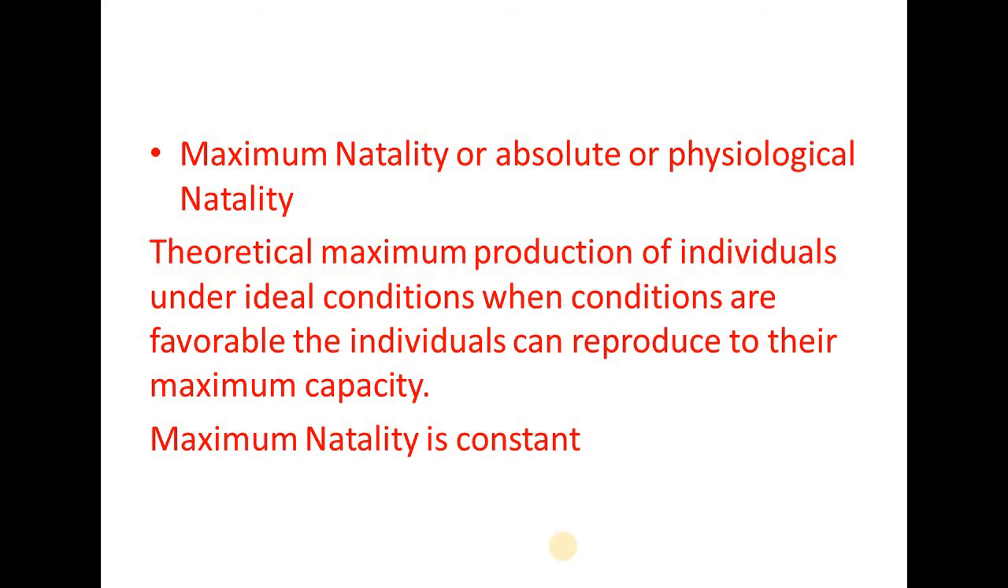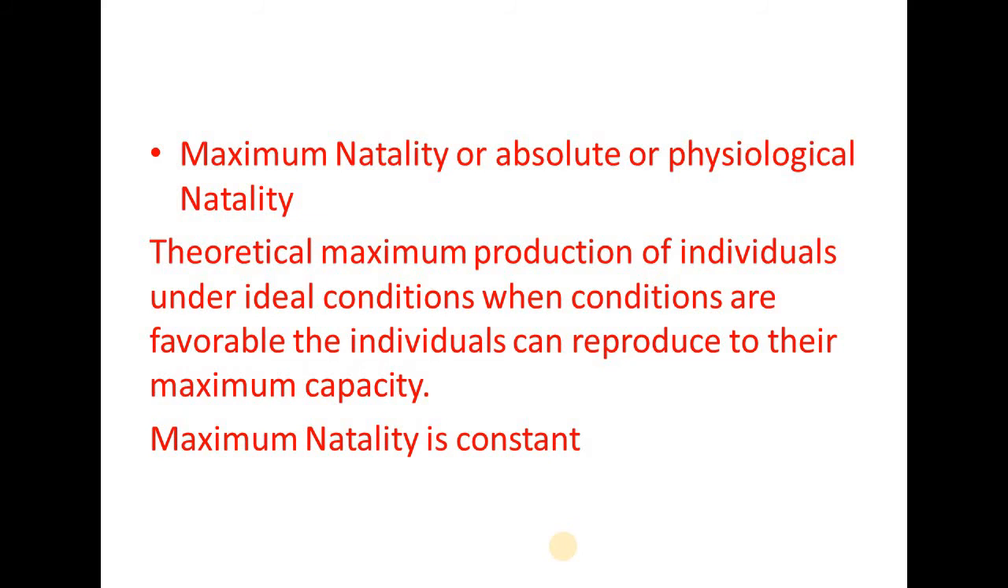So what is meant by maximum natality, or absolute or physiological natality? It is the theoretical maximum production of individuals under ideal conditions. When the conditions are favorable, the individual can reproduce to their maximum capacity. So that is what is called maximum natality, which is a constant.